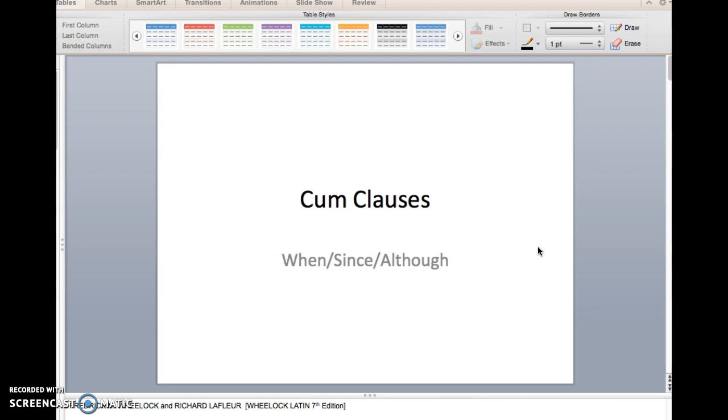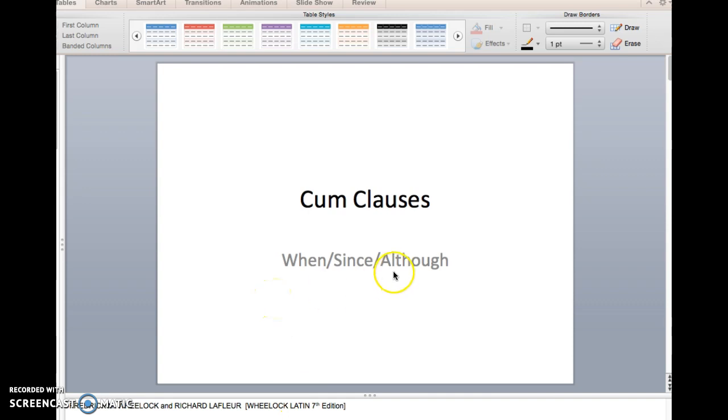Before I go any further, though, I want to pause and just recognize that some of the examples from this book and some of the descriptions of certain types of cum clauses have been adapted from Frederick M. Wheelock and Richard Lafleur's Wheelock Latin 7th edition textbook. Back to the task at hand, though.